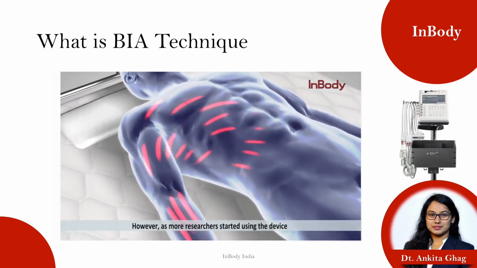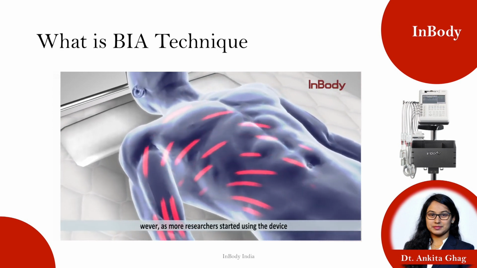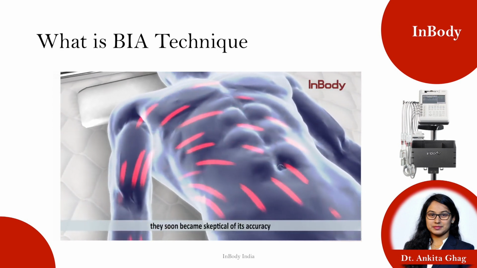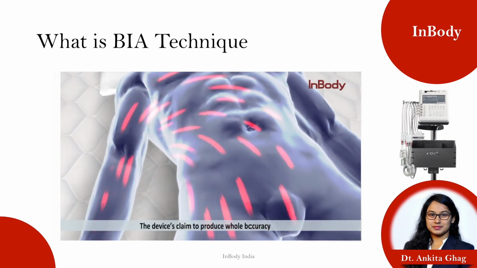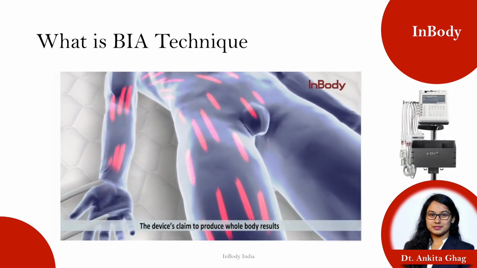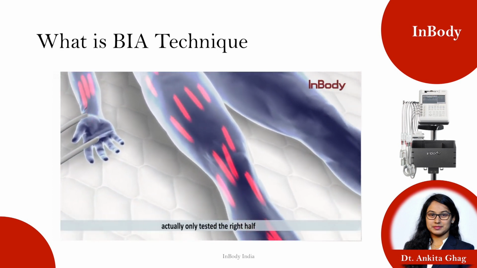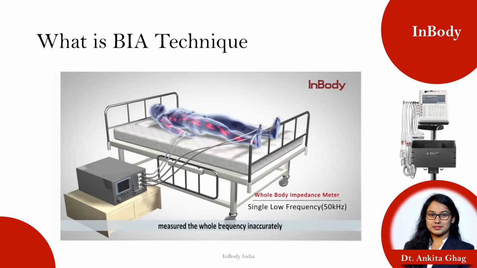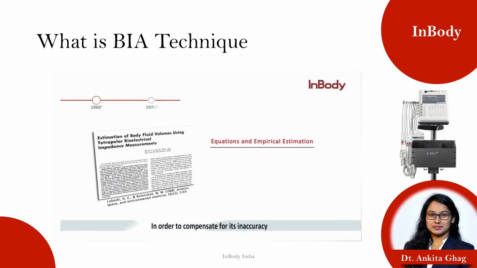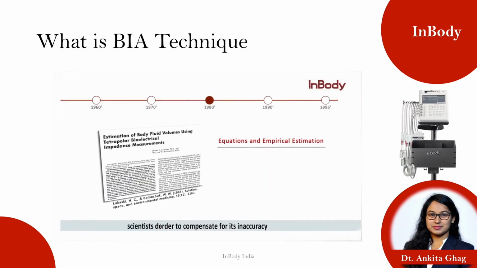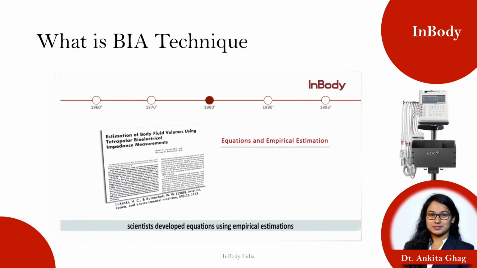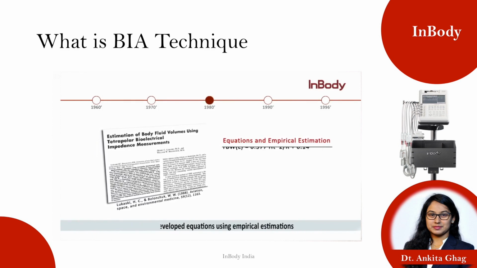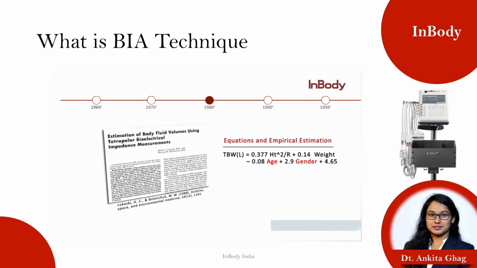However, as more researchers started using the device, they soon became skeptical of its accuracy. The device's claim to produce whole body results actually only tested the right half, and its use of a single low frequency inaccurately measured the whole body impedance. In order to compensate for its inaccuracy, scientists developed equations using empirical estimations such as age and gender.